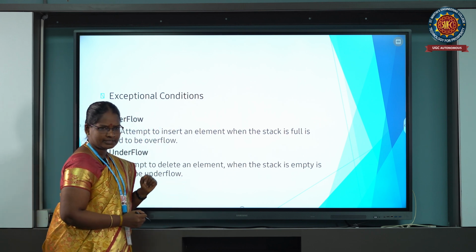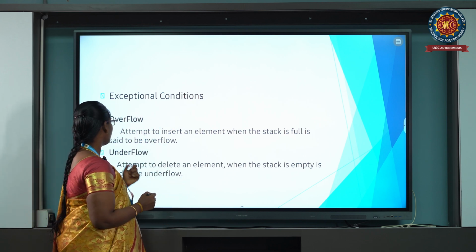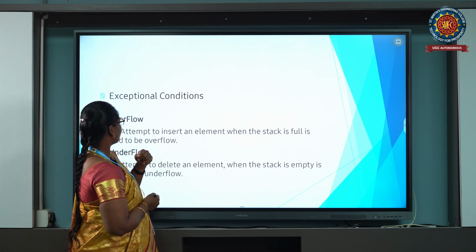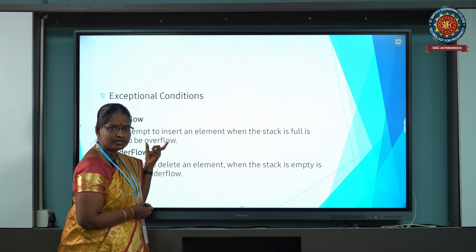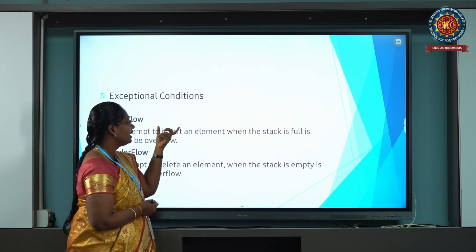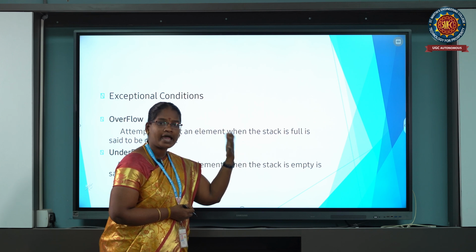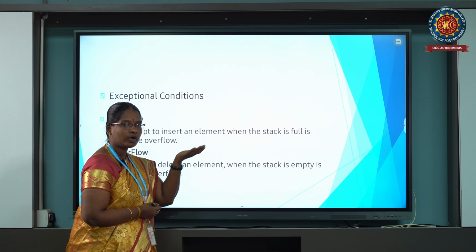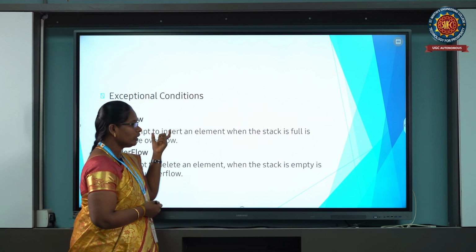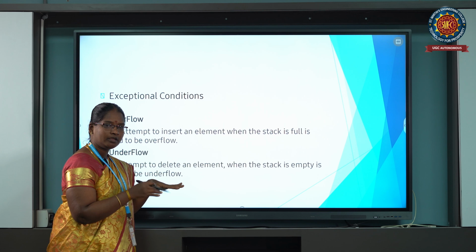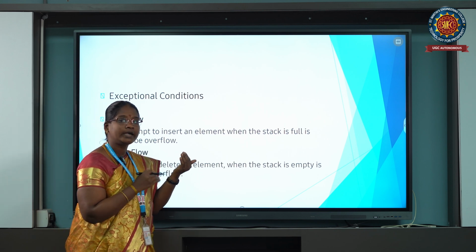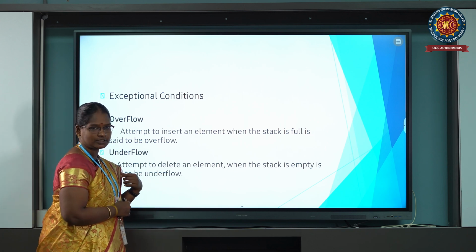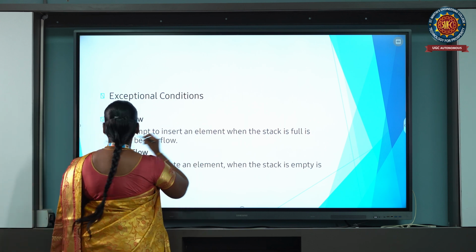Next, there are some exception conditions: overflow and underflow. Overflow means attempting to insert an element when the stack is full. When the stack is full, the overflow condition occurs. If the stack is empty, the underflow condition occurs. For example,